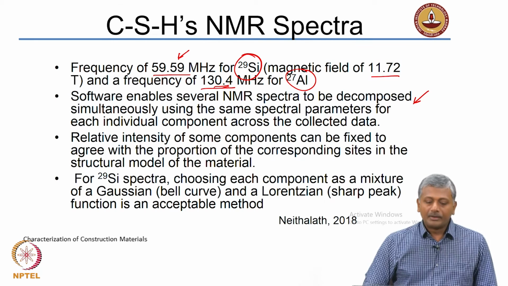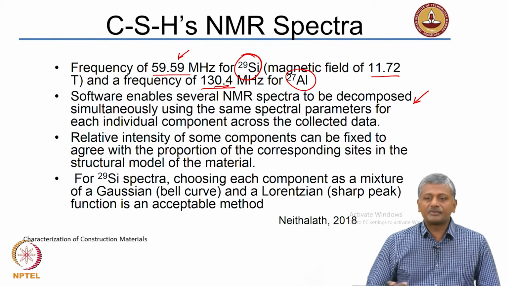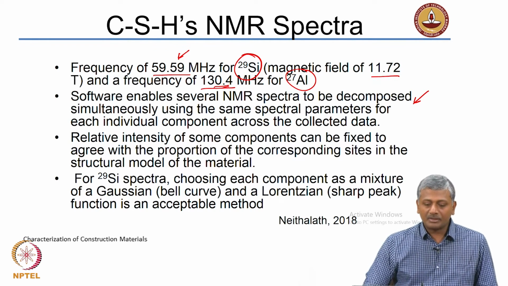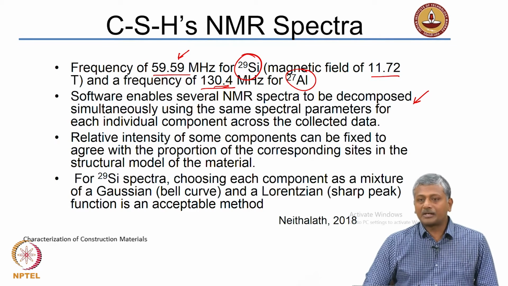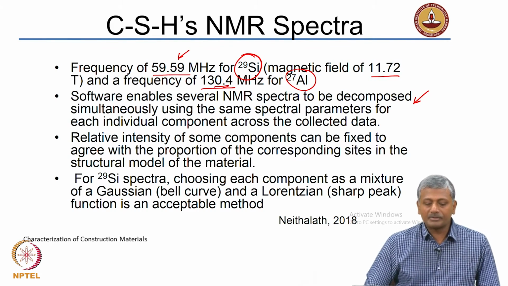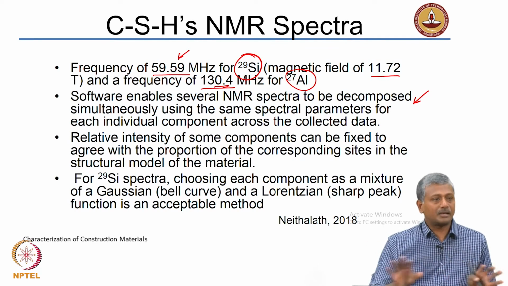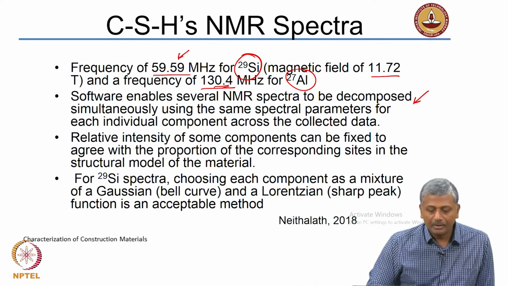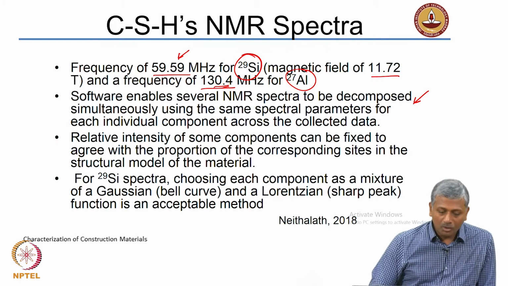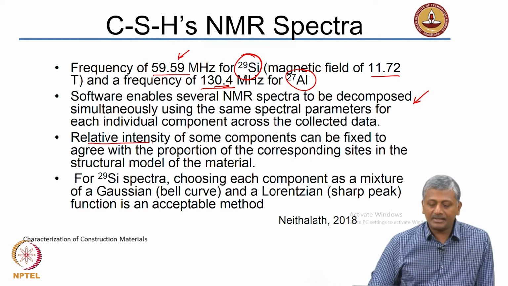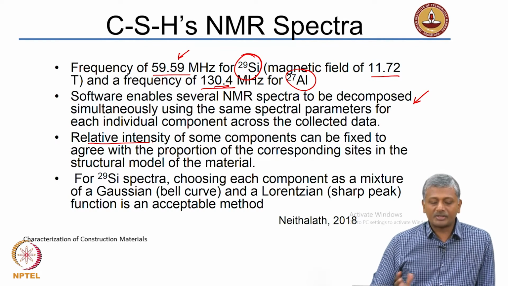Okay. Now, when you use the software associated with the NMR spectrometer, it allows several NMR spectra to be decomposed simultaneously using the same spectral parameters. So, you actually get an analysis of each individual component across the entire collected data. And what we want to do is fix the relative intensity to agree with the proportion of corresponding sites.